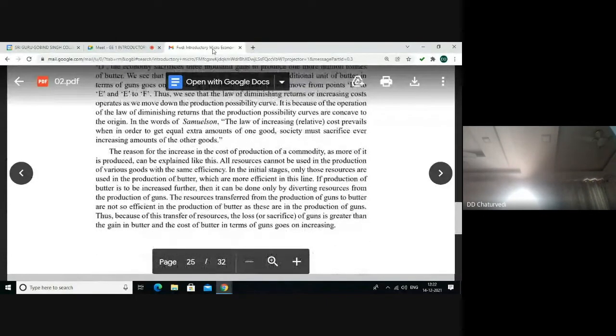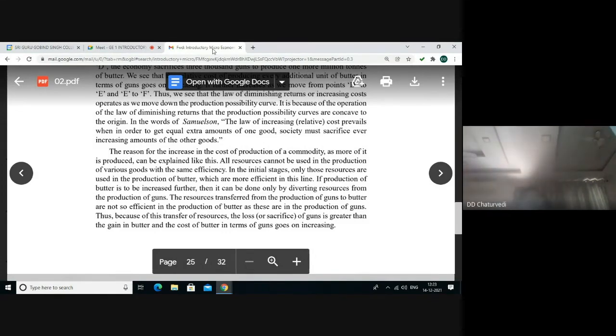We find that the relative cost of producing every additional unit of butter in terms of guns keeps on increasing. Thus, we find the application of the law of diminishing returns or increasing cost. On account of increasing relative cost or rising marginal opportunity cost, production possibility curve is concave to the origin.